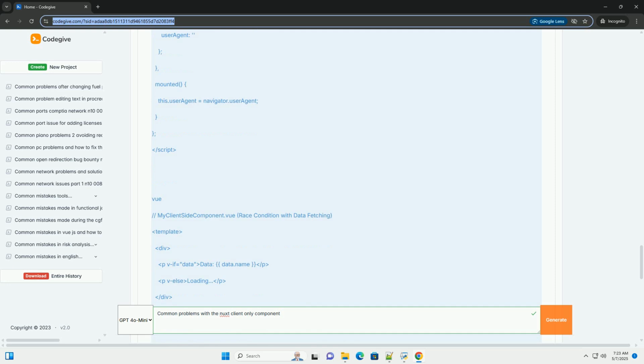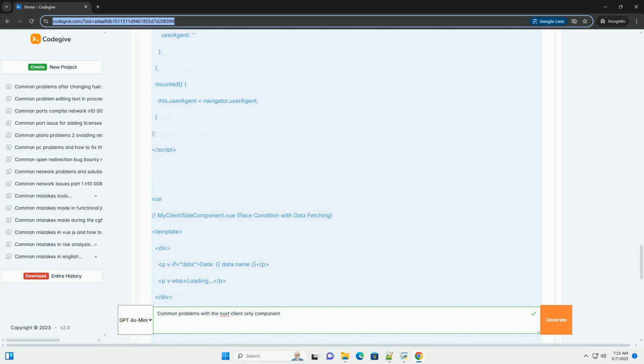Why it happens with client-only. Data inconsistencies. If the server-side code and client-side code rely on different data sources or have different logic for data transformation, the initial HTML from the server might be different from what the client generates when my client-side component is rendered. Inconsistent conditional rendering.